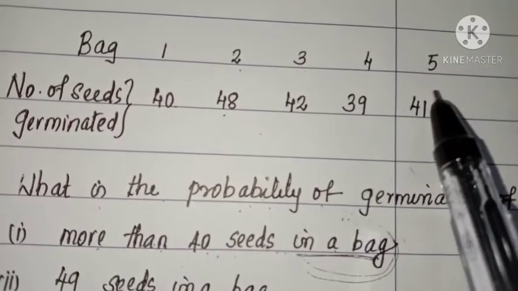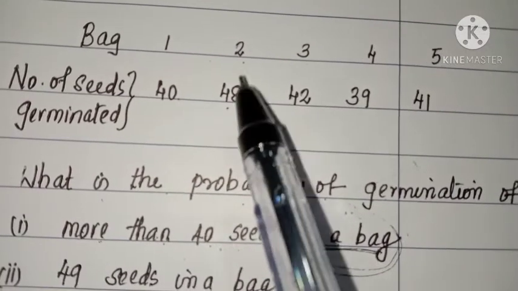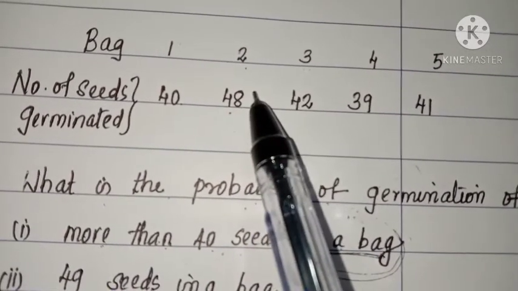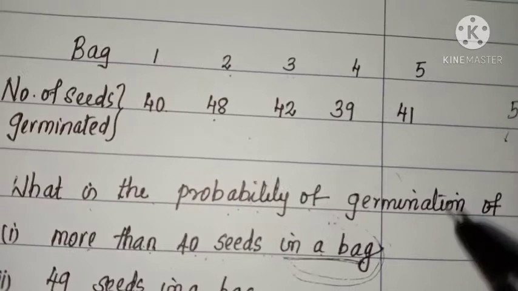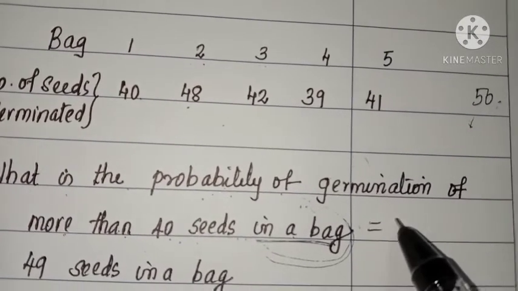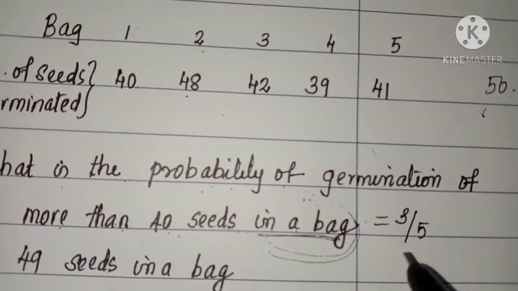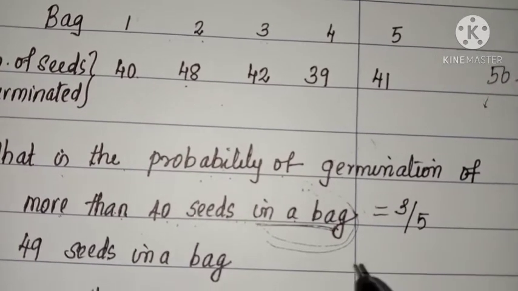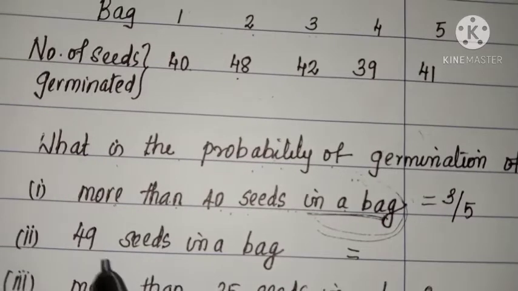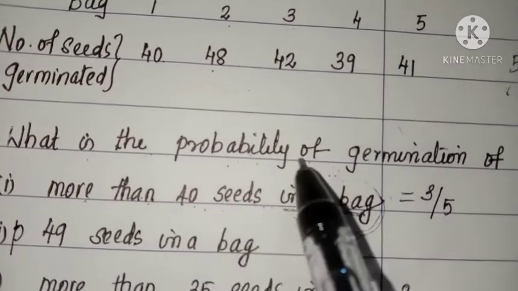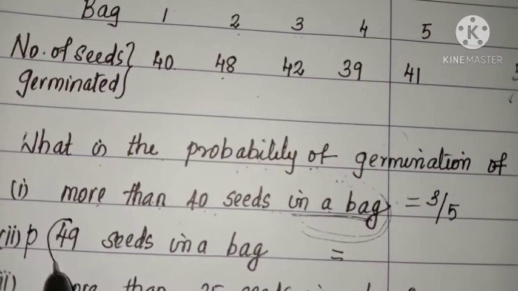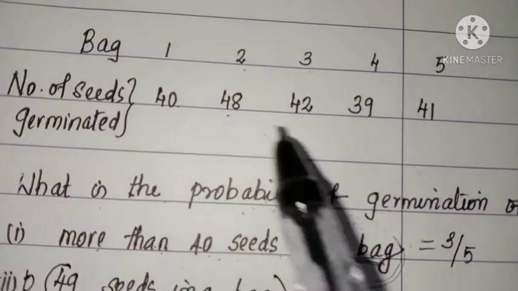In these 3 bags, we can see that more than 40 seeds were germinated, isn't it? So the favorable number is 3 and the total number of bags is 5. So the probability is 3 by 5. Okay. Now the second question is, what is the probability of germination of 49 seeds in a bag?